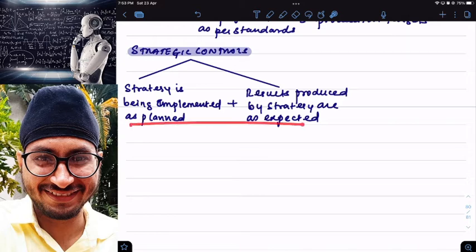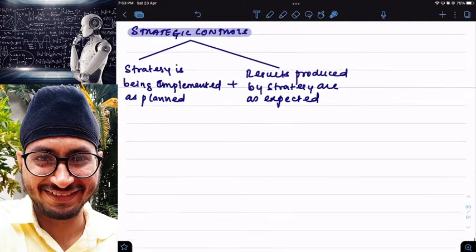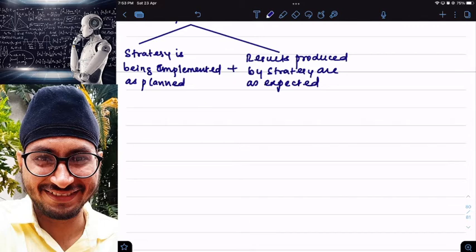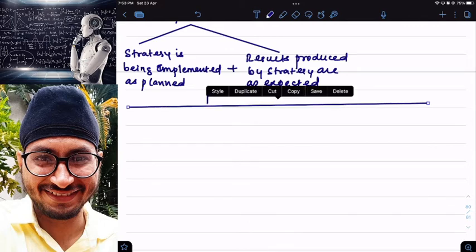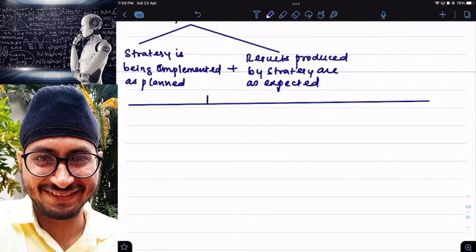Then also it can go for which controls, sir? Strategic controls. And the strategic controls are divided into how many types? Strategic controls are divided into 4 types. The first type of control we have here is premise controls. Then the second control is strategic surveillance.